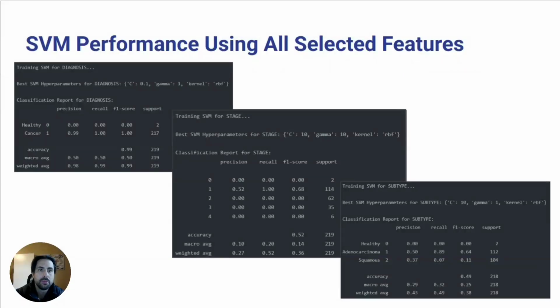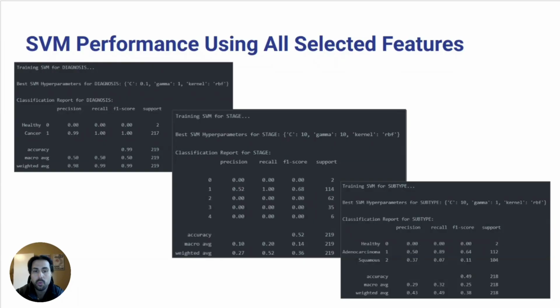Here we show how the support vector machine performed across all three tasks. SVM nailed the diagnosis tasks with 99% accuracy, catching all cancer cases, but it missed both healthy ones due to class imbalance. For stage, accuracy dropped to 52% with most predictions going to stage 1.